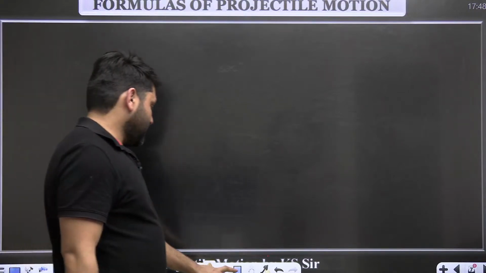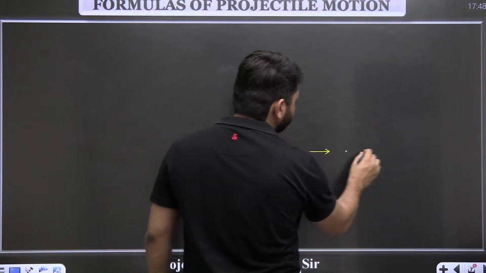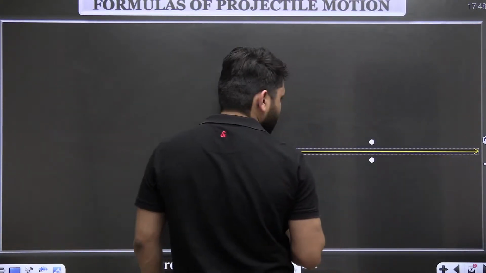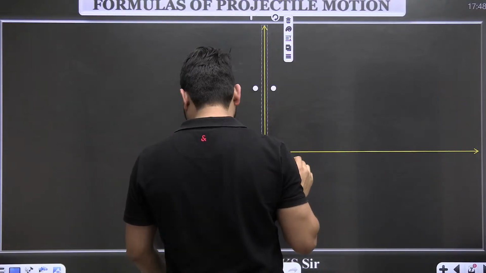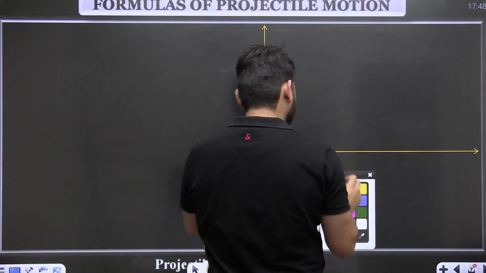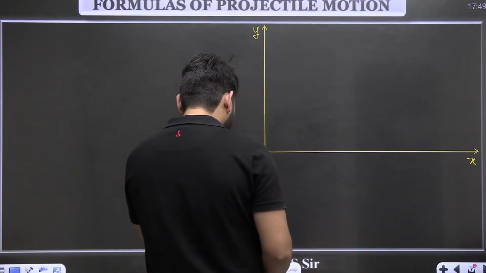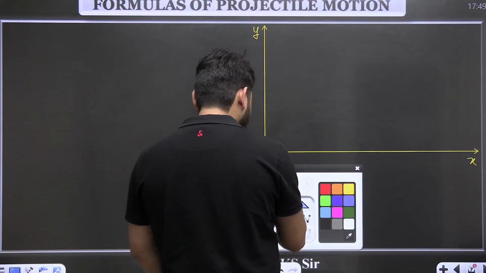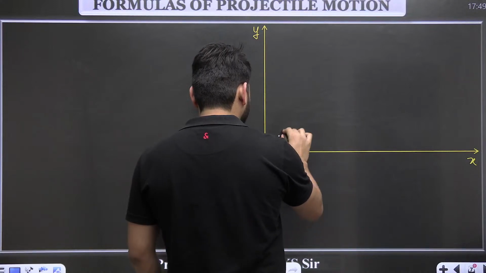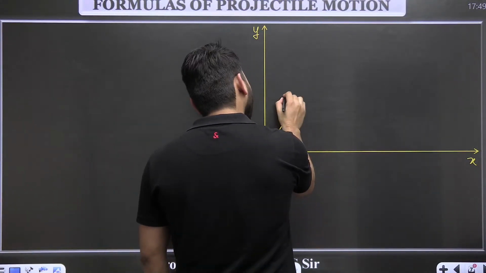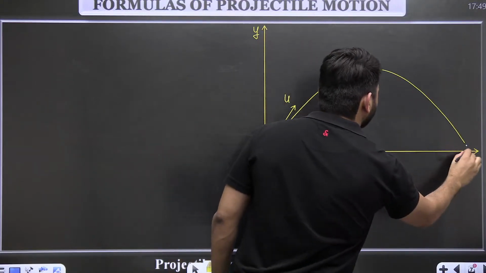So let's define the formulas in the projectile motion. So this is y-axis and this is x-axis. So when you project a particle with a speed u at an angle theta, it goes like this.